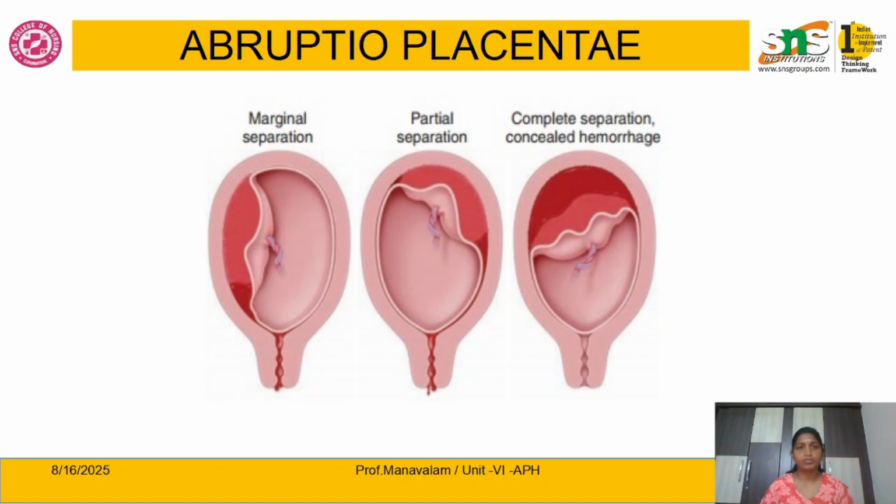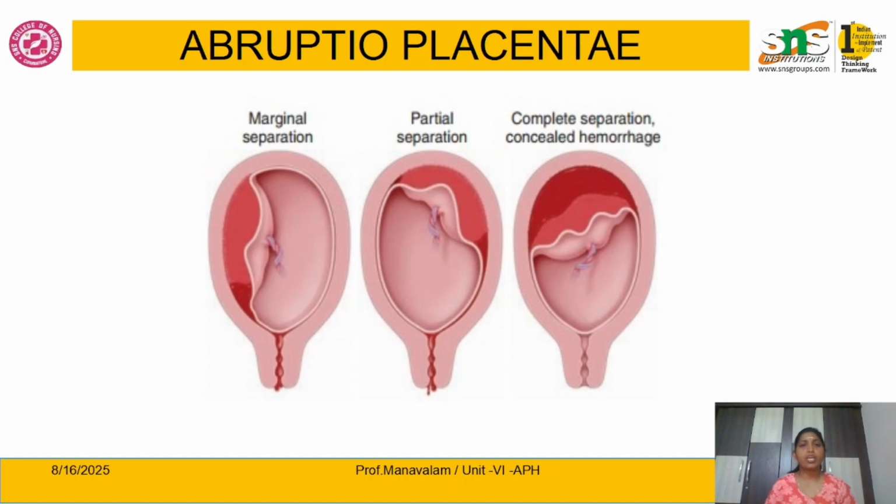But in some conditions it may separate prematurely, and that is called abruptio placenta. Premature separation of the normally located placenta is called abruptio placenta. It may occur before 37 weeks of pregnancy or before the start of labor.